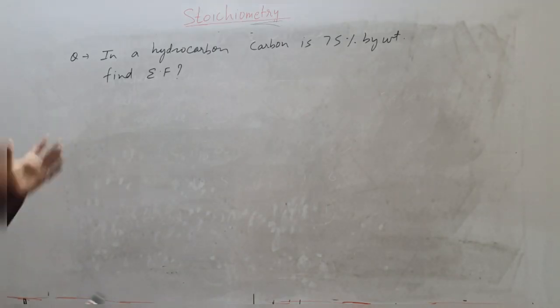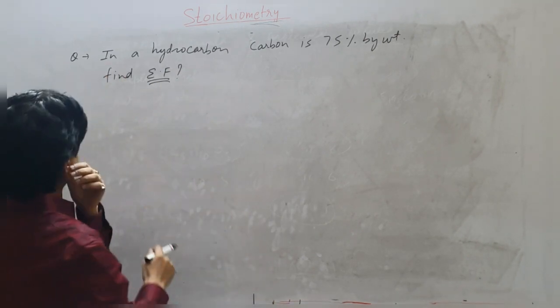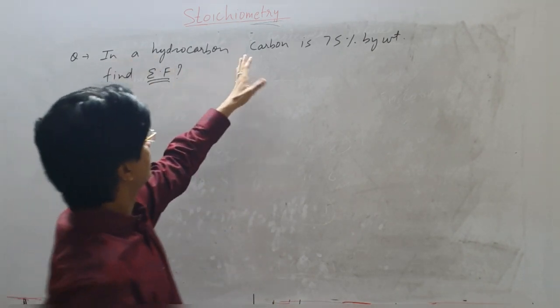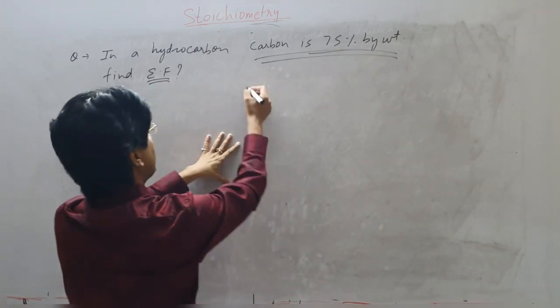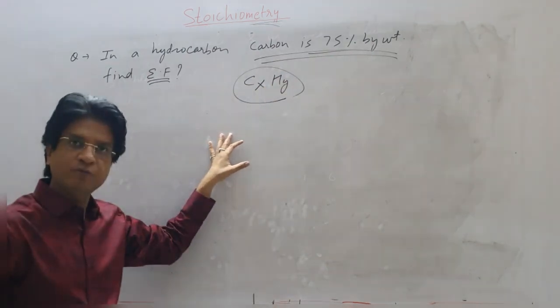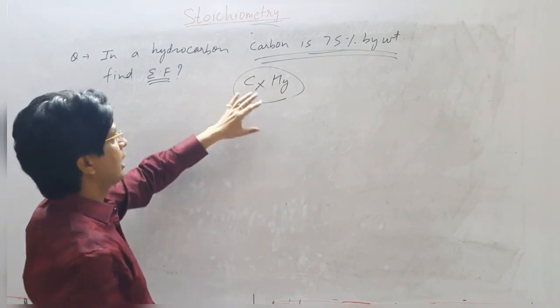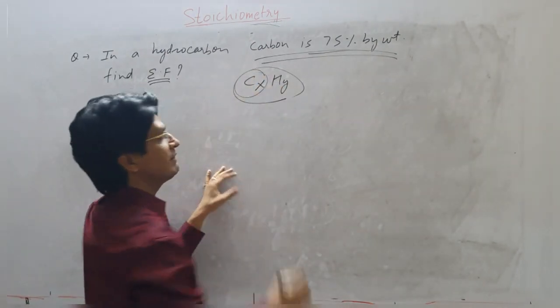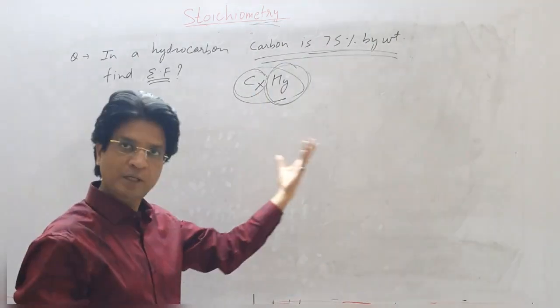Okay, now let's do a question on empirical formula. This question says that in a hydrocarbon, carbon is 75% by weight. I do not know the exact formula of this hydrocarbon, so I'll write it as CxHy. In this hydrocarbon, carbon is 75% by weight. That means hydrogen should be 25% by weight.